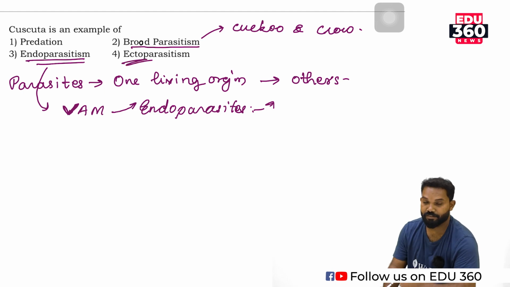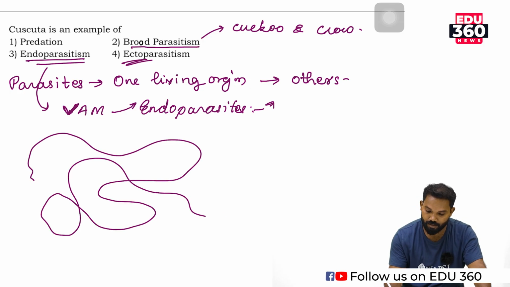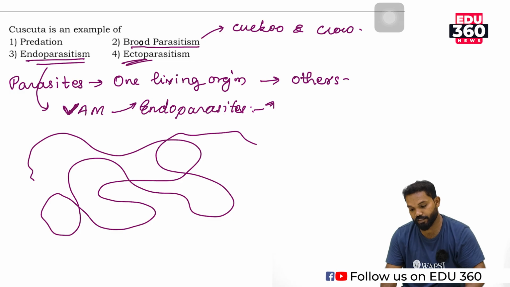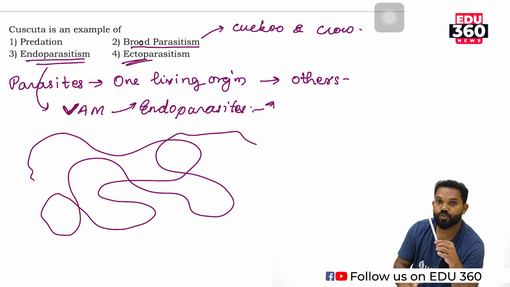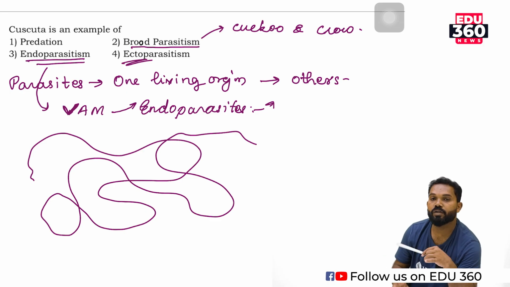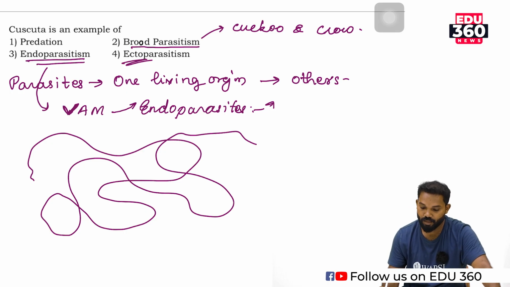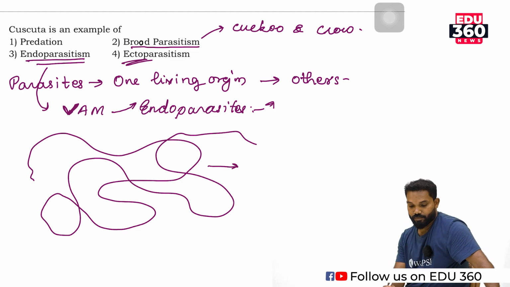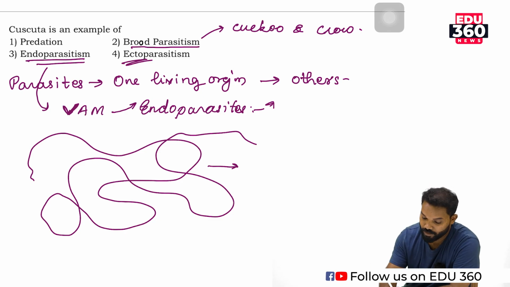The next one is ectoparasitism. Cuscuta is a thread-like plant. There are no leaves and no thick stem. Its body is a slender, twine-like structure, yellowish or yellowish green in color, and it absorbs nutrients and its requirements from the body of another living organism.